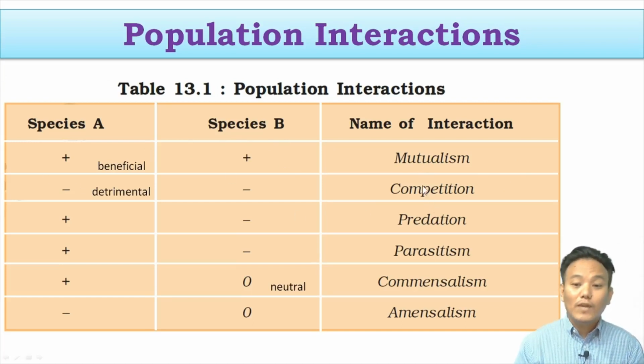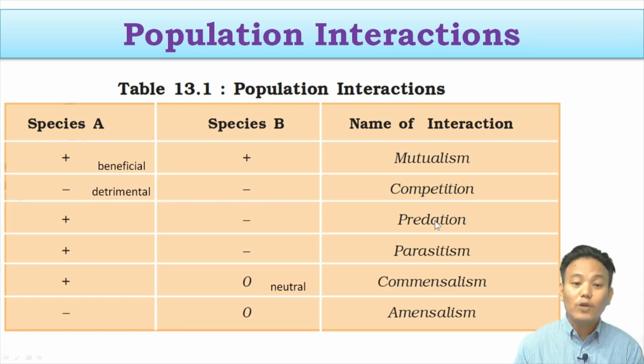And then we have got competition. In competition, both species A and B have got negative signs. So these minus signs signify detrimental. So in competition, two species are interacting with each other, two populations are interacting with each other, and both are getting detrimental effects. Both are being harmed. So therefore it is called competition.